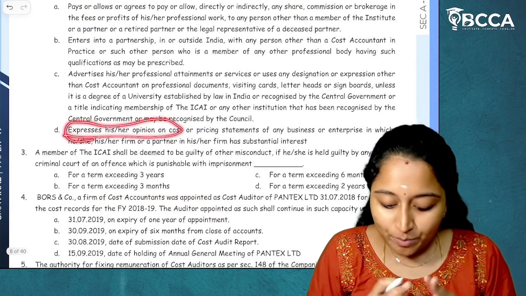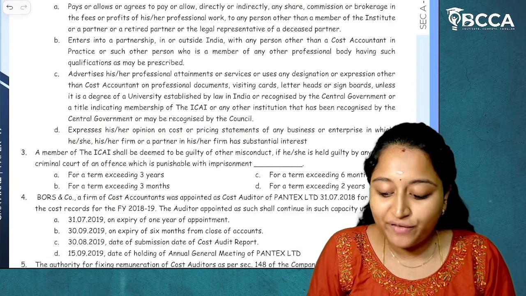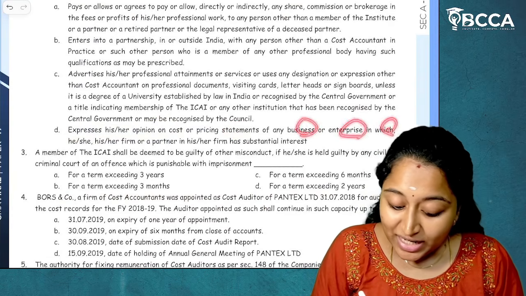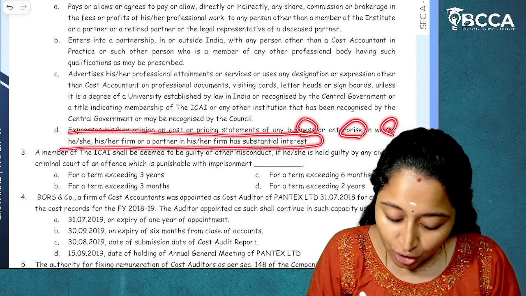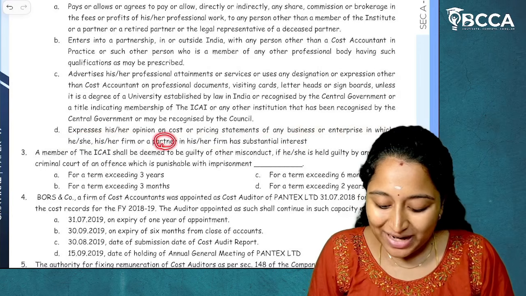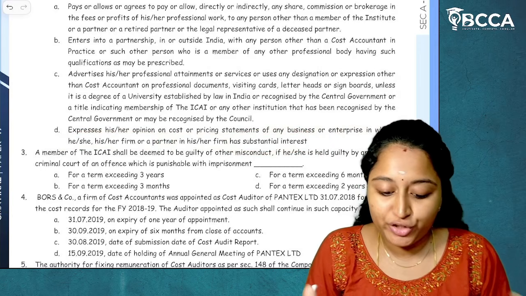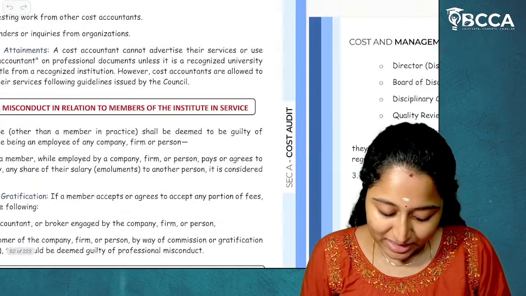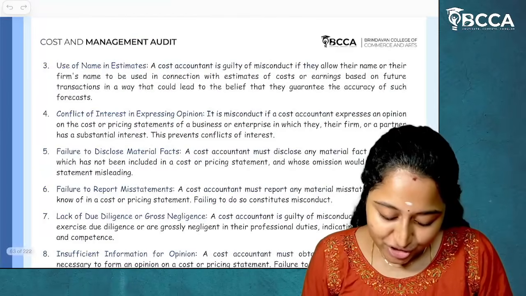Expresses his or her opinion on cost or pricing statements of any business or enterprise in which he or she or his or her firm or partner has substantial interest in it. Now, where is this given? This is given under second schedule.